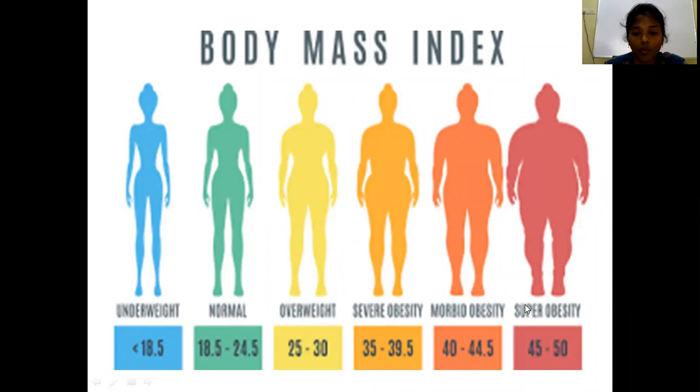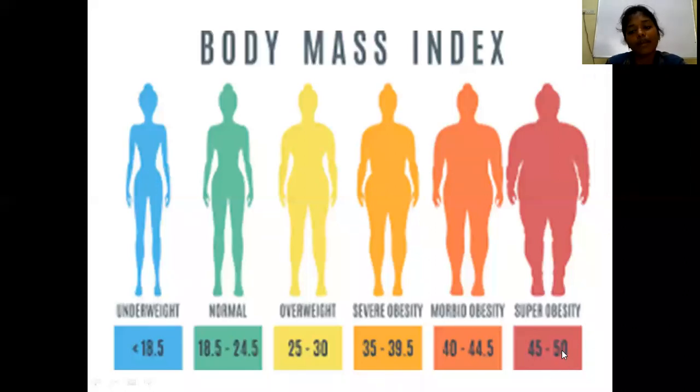Now coming to obesity, there are different terms like severe obesity, morbid obesity, and super obesity. If the body mass index is more than 35 kg per meter square, then it is severe obesity. If it is more than 40, then it is morbid obesity. If it is more than 45 kg per meter square, then it is super obesity.